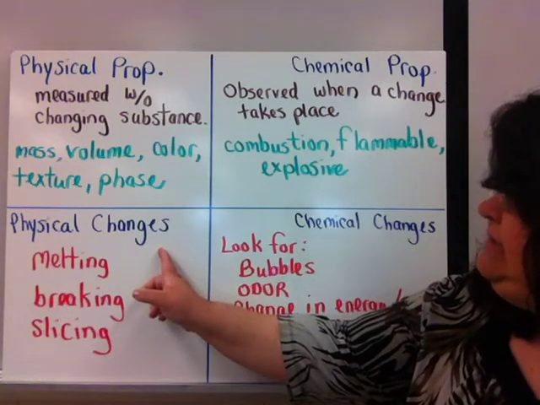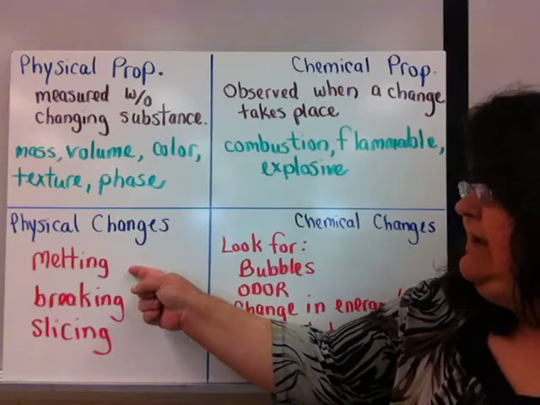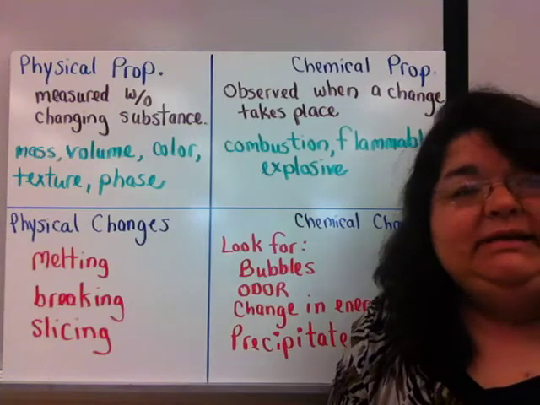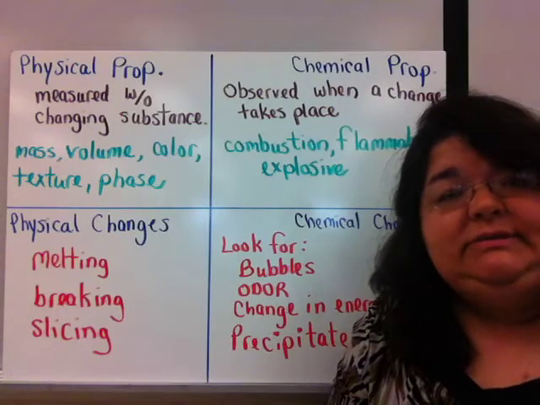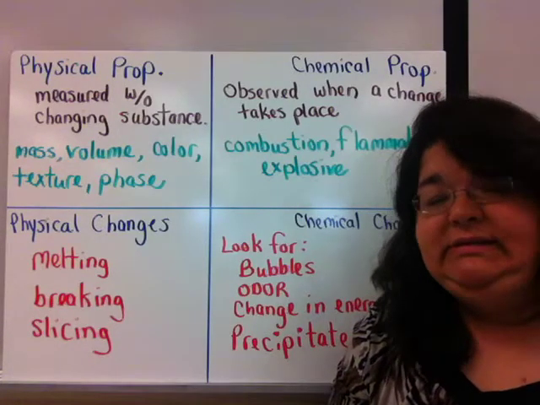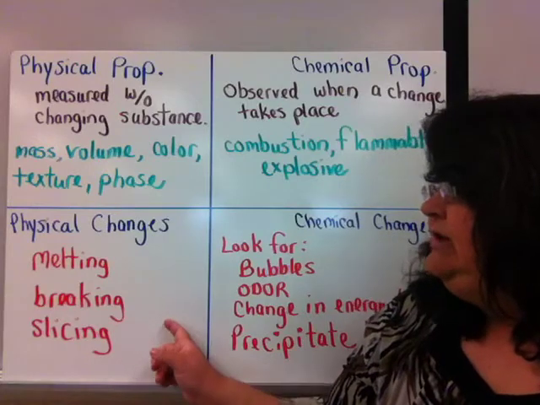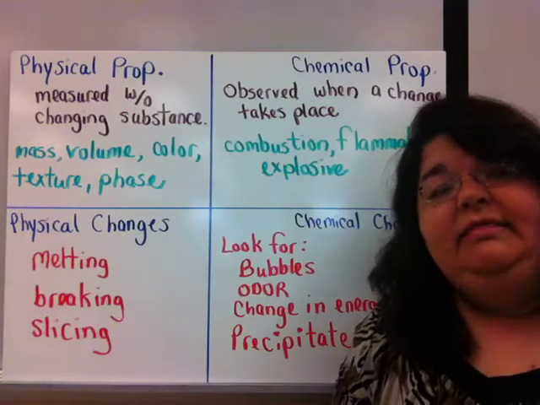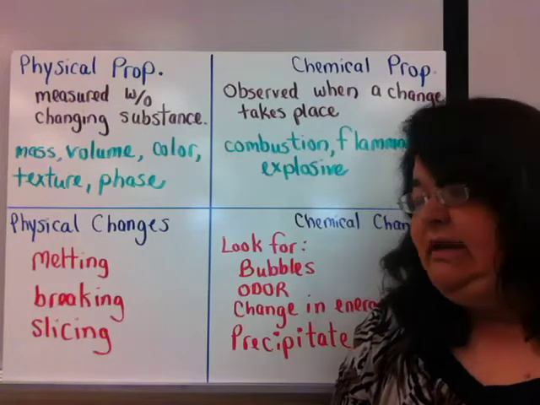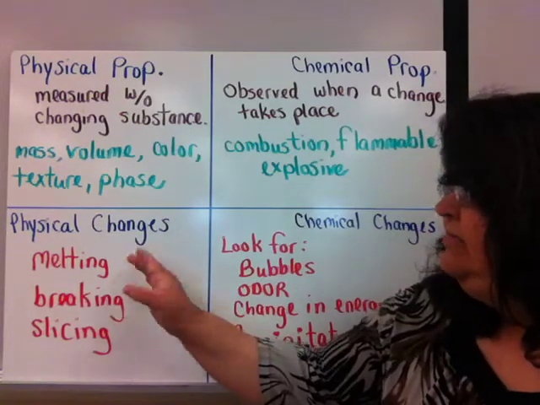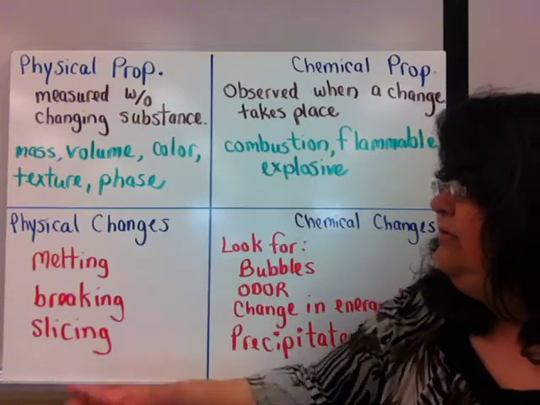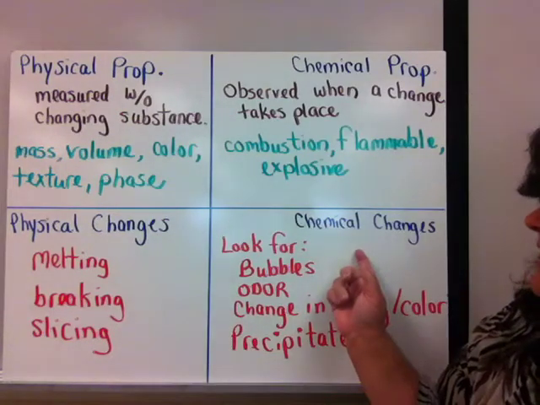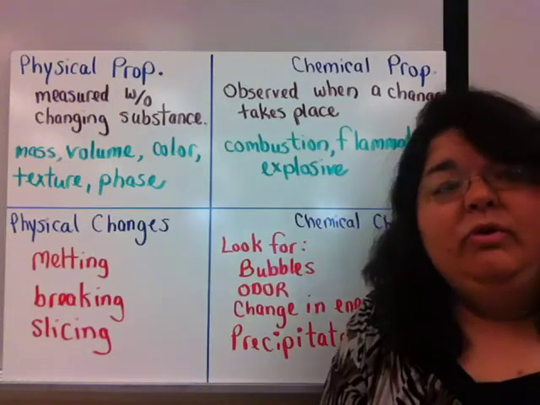Physical changes, some examples are melting, breaking, slicing. Basically, anything you can do to a substance without changing what the substance is. A good question to ask yourself here is, can I take it back? If I can take it back, then it's not a permanent change. So I can melt ice, but then I can take that water and freeze it back into an ice cube again. A chemical change is going to be more permanent.